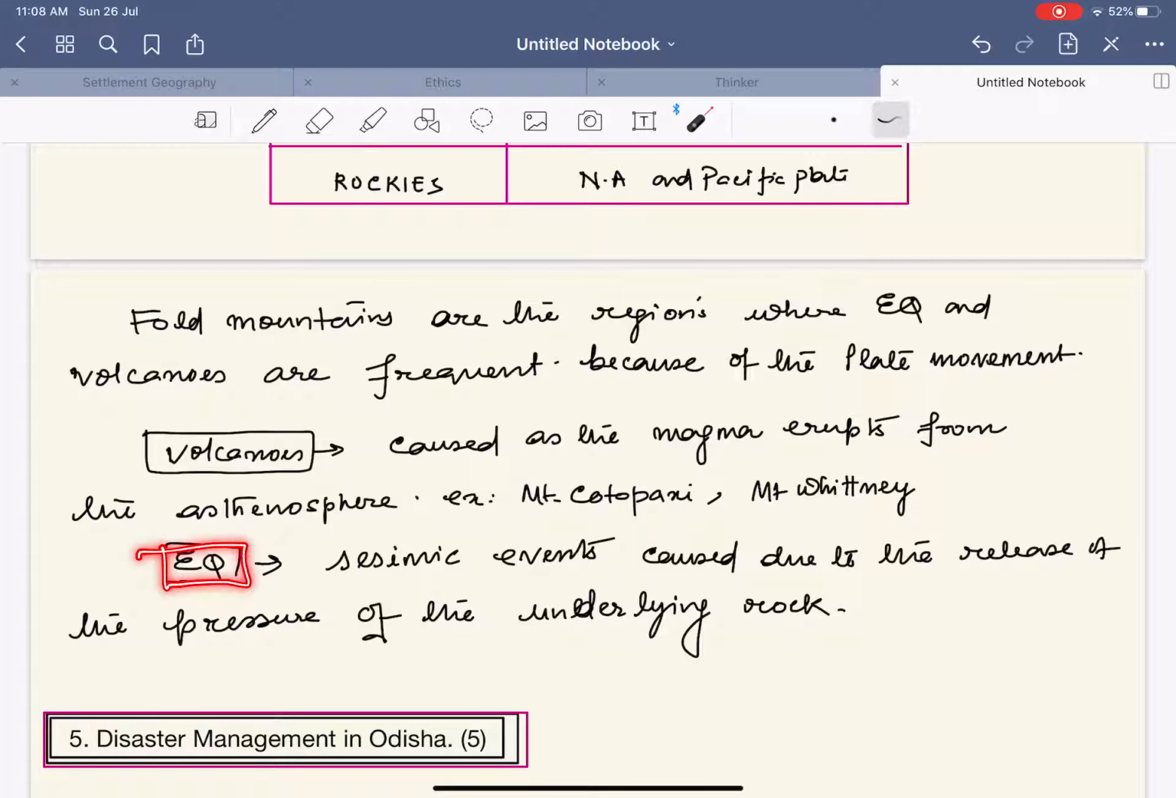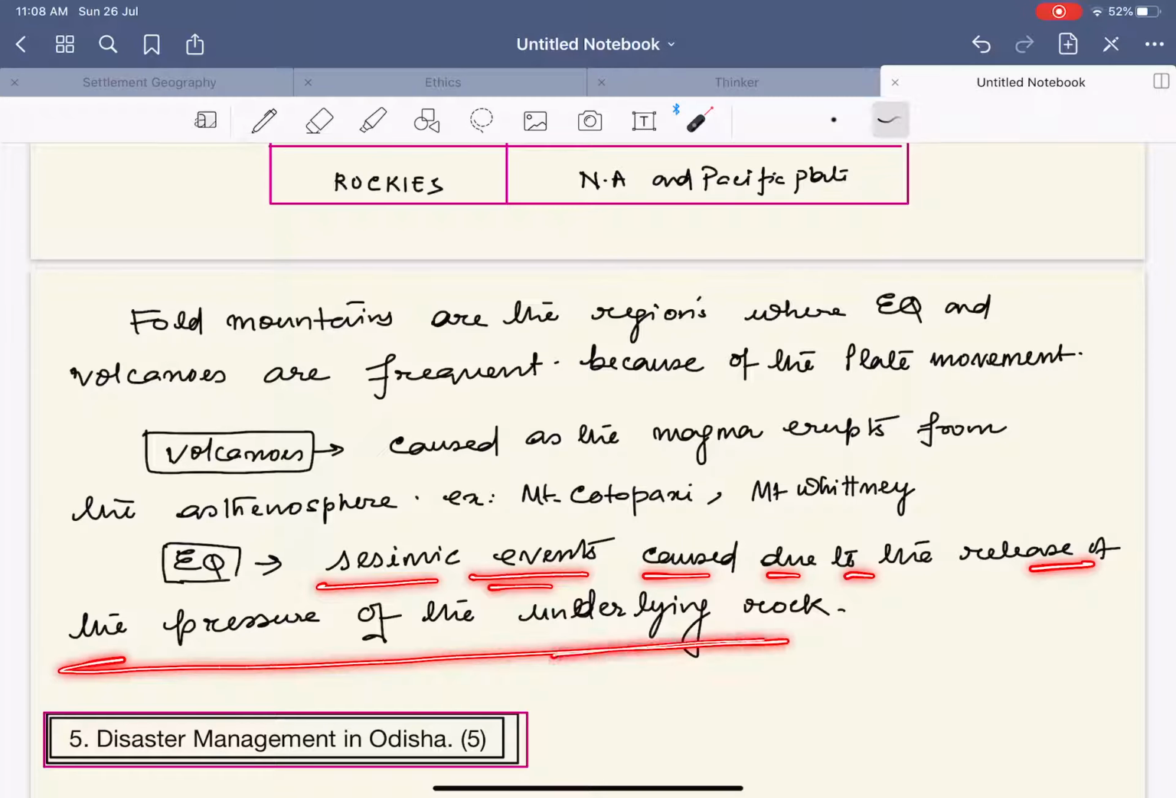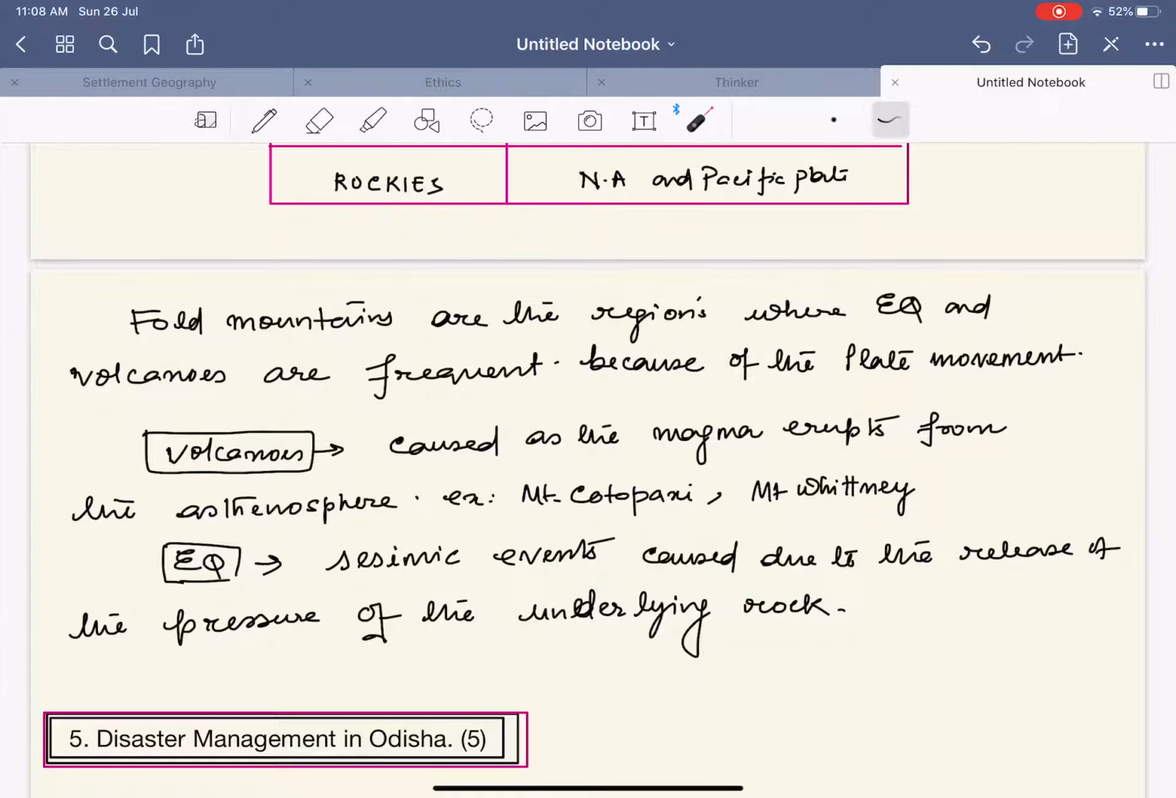Next, with respect to earthquake, an earthquake is nothing but the seismic movement caused due to the release of the pressure of the underlying rock. Both earthquakes and volcanoes are located near the plate margin, where the plates are colliding or diverging. Hence, it is because of the collision of the plates that we have the volcanoes and the earthquakes that are frequently associated with the fold mountain.